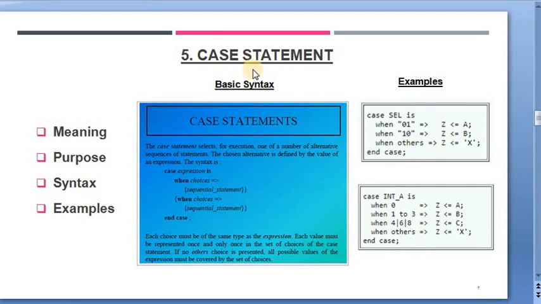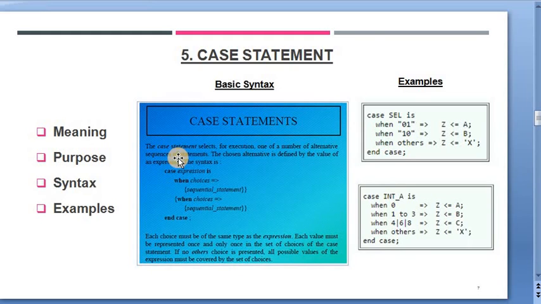So the very first question that comes to our mind is that what is the meaning of case statement? The definition says that these are the statements which evaluate the listed expressions. And what they do after evaluation? After evaluation, it selects one alternate sequence of statements according to the given expression.